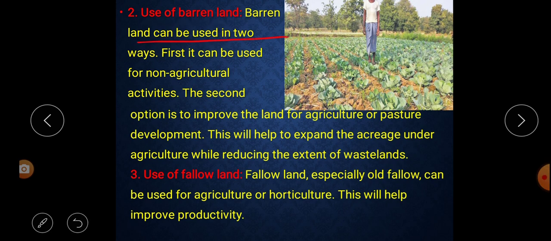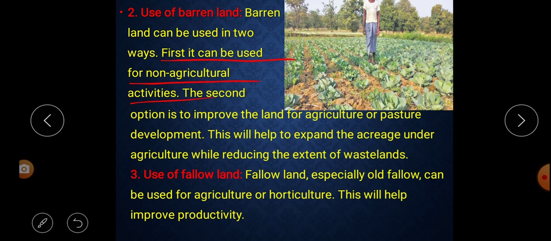Barren land can be used in two ways. How? First, it can be used for non-agricultural activities. What is barren land? That means unfertile land where agriculture is not suitable. So first of all, such kinds of land can be used for non-agricultural activities.